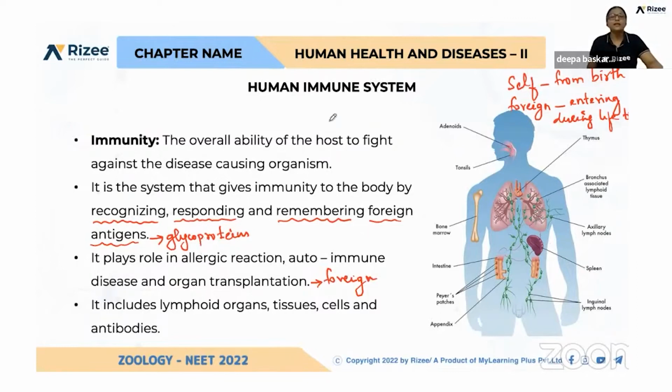And what are the components of this immune system? It includes lymphoid organs, many different tissues, different types of cells, and antibodies. All these together form the immune system which we need to fight against any infections.